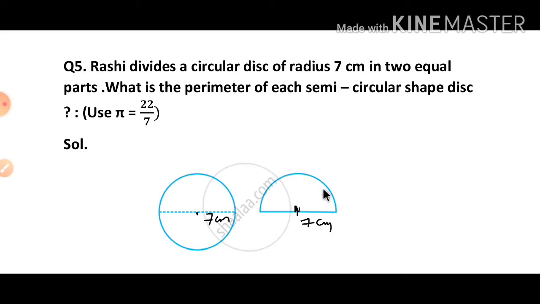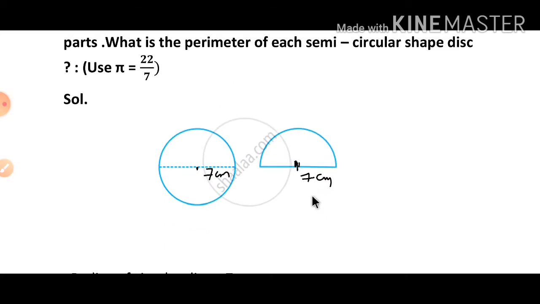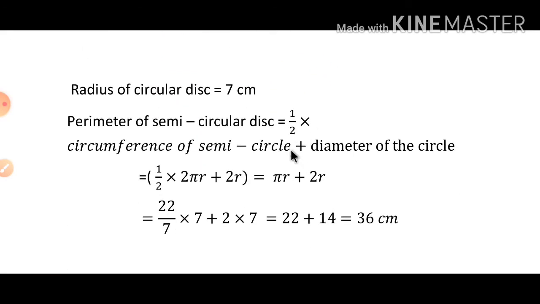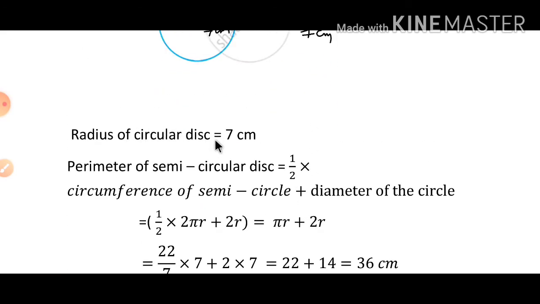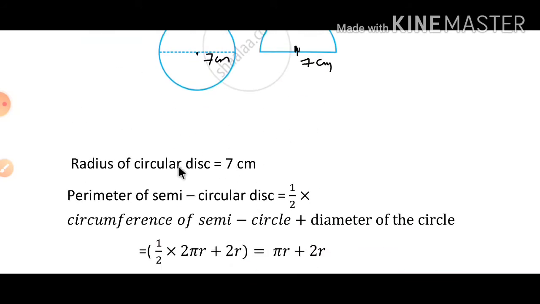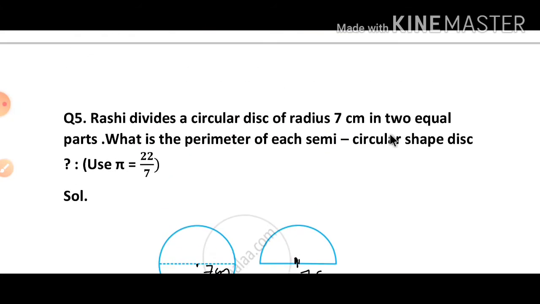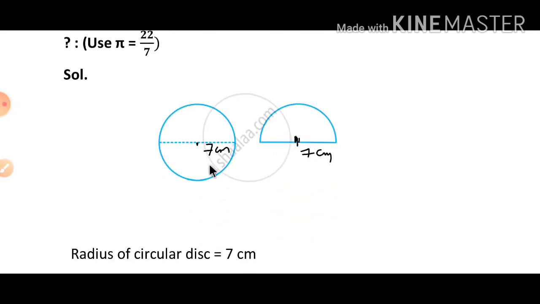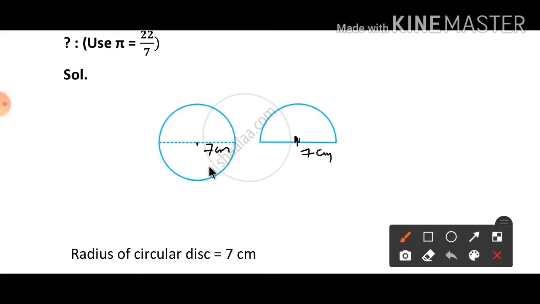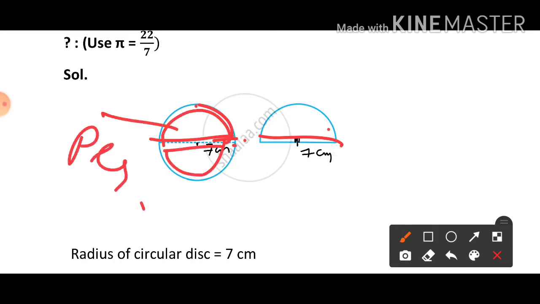2 equal parts means how many semicircles will be there? 2 semicircles. Now we have to find the perimeter. So what is the radius given here? 7 centimeter, right? Radius of the semicircular disc is 7 centimeter. Now we have to find the perimeter of each semicircular disc. मतलब हमने उसे दो पार्ट्स में डिवाइड कर दिया है, तो हमें दोनों का perimeter फाइंड करना है. This one also and this two. So first we will find the perimeter of only one semicircular disc.